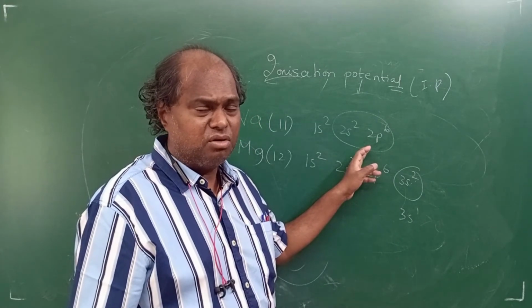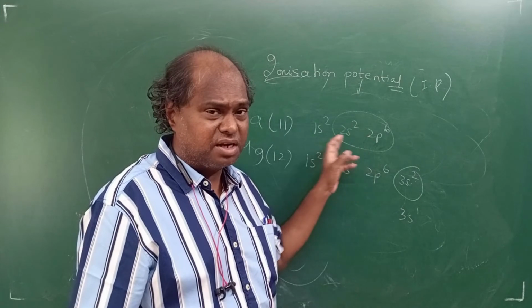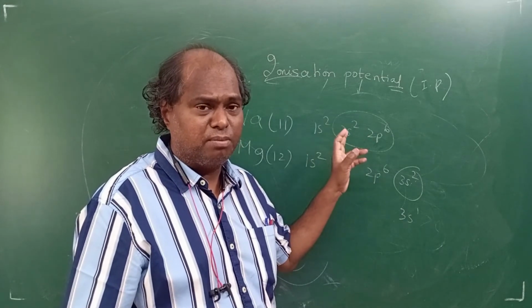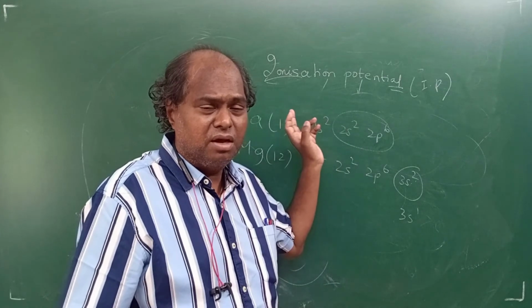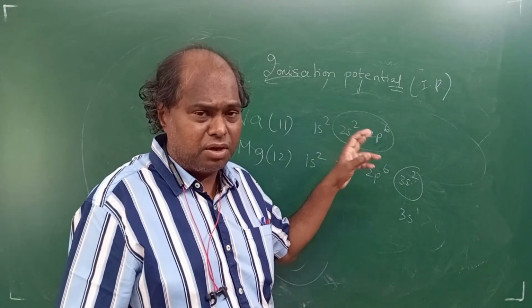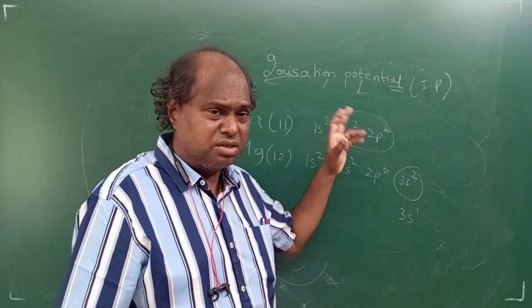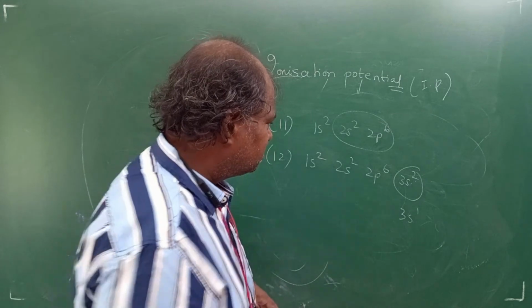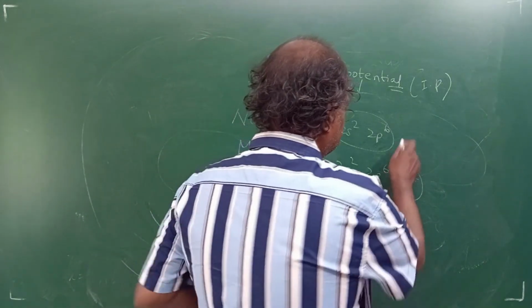So I hope you are understanding. You should look at the electronic configuration and decide, students. It is difficult to remove from a half filled shell, difficult to remove from a completely filled shell, right? It is easy to remove an electron from a p orbital compared to s. All this logic, if you know, you can understand. Okay, so let me write here.